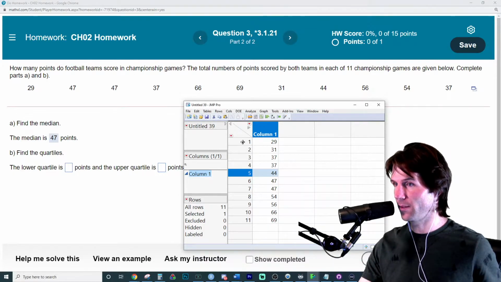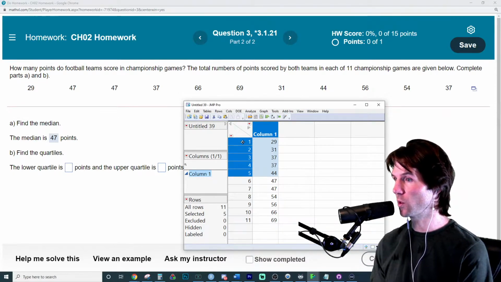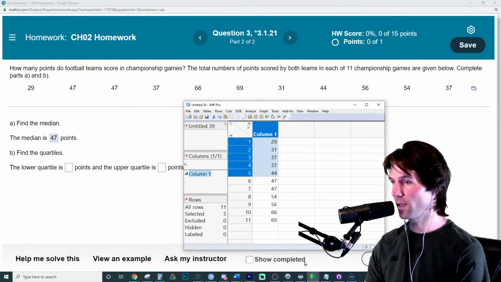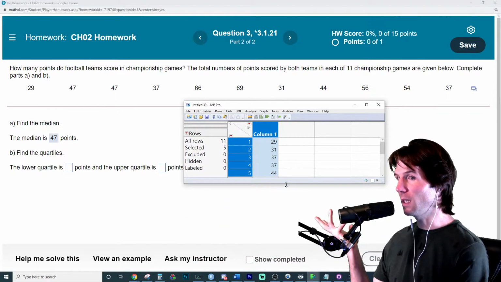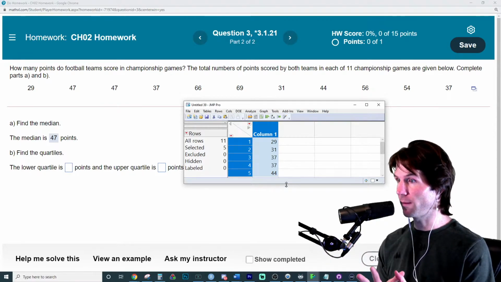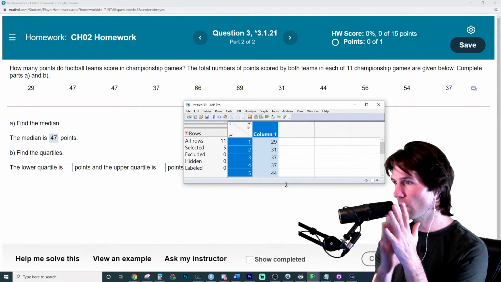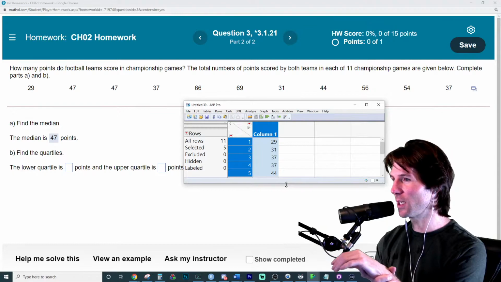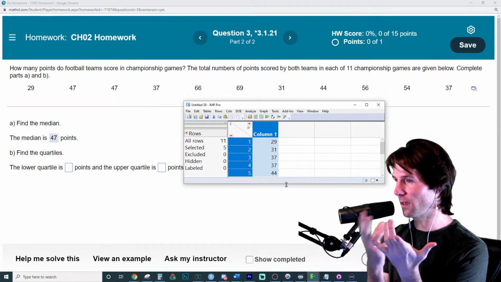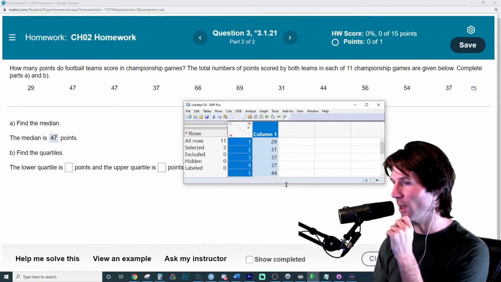Here's the lower 5 numbers. What is the median of those? The lower 5 numbers, what is the median of the lower 5 numbers? Might work even better if I just show it to you this way. What's the median of that data set? We kind of got a lower 5 and an upper 5 with the median. So we're just going to look at the lower numbers. We've never asked Q1, Q3 on the test. Not a big fan of people solving it, but you can divide it into a lower data set and an upper data set and find the middle of the lower data set. So what's the middle number on that lower data set?